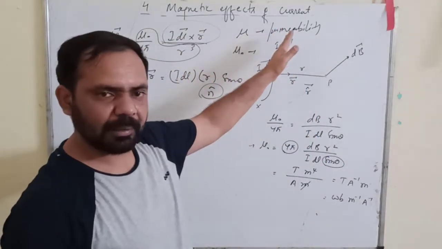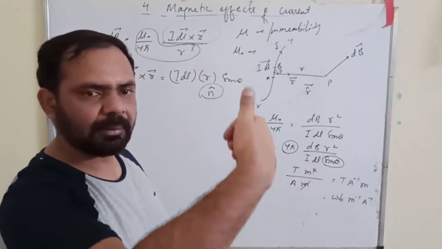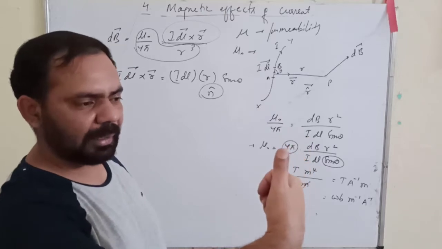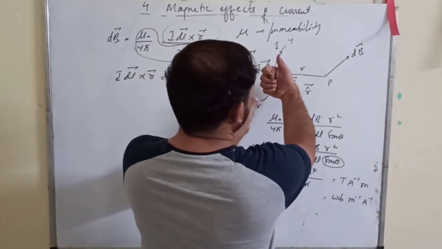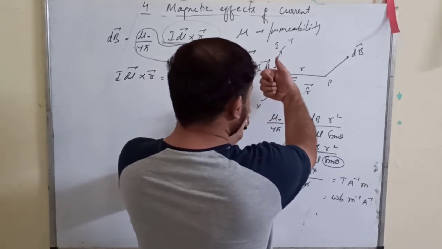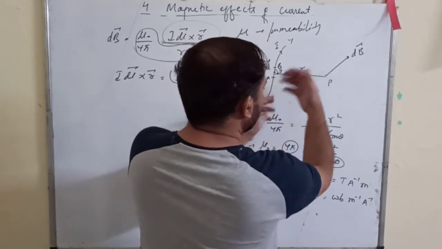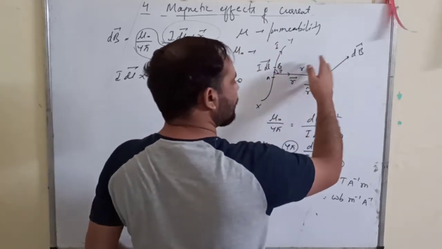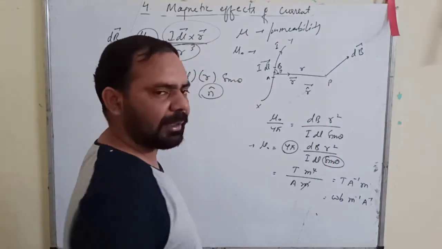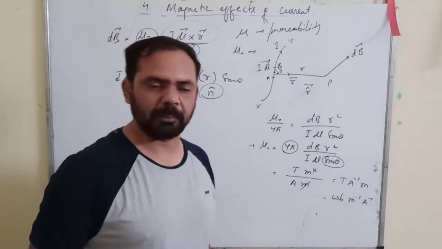If the direction of current is upward, assume you hold the conductor with your right hand, align your thumb along the direction of current, and observe the direction of curling of the fingers. For the right side, it is curling into the board, so for all the points here the magnetic field is into the board, and for all the points on this side it is outwards from the board.